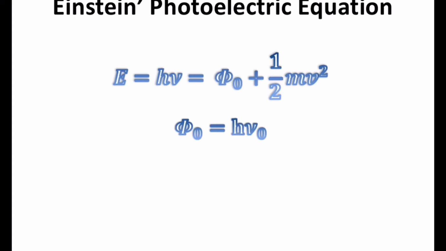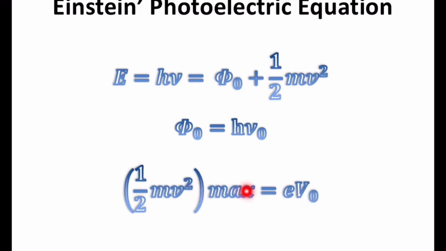We know the anode is at a positive potential to collect all the electrons. If we apply a negative potential to the anode, it will repel the electrons and stop the photoelectric current. This is called the stopping potential, or retarding potential. It is the maximum potential required to stop all the electrons, even the fastest electron. If we increase the incident energy, the kinetic energy increases, the electron gets faster, and the stopping potential required is much greater.